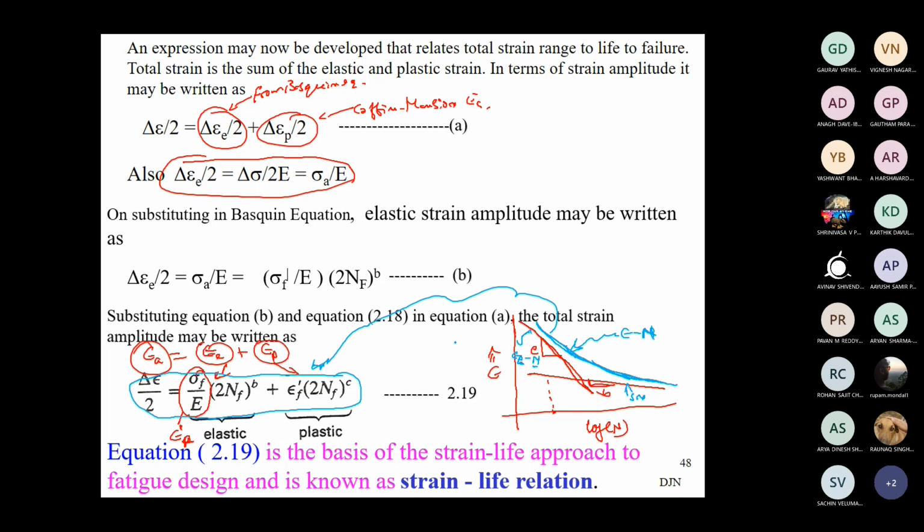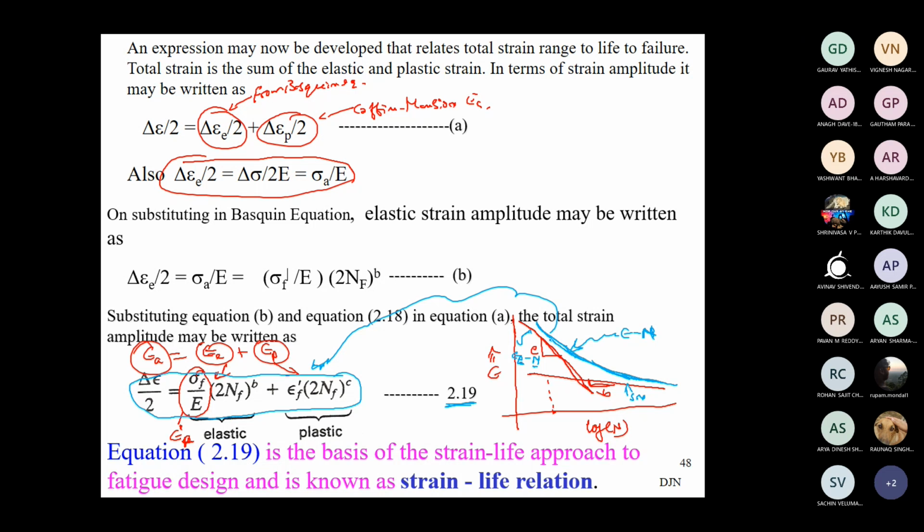The blue line I have drawn is the curve fitting of the corresponding relation shown here in equation 2.19. Whereas where I have shown the slope C, that curve belongs only to the plastic part, and the curve shown with the slope B belongs to the elastic part of the equation.